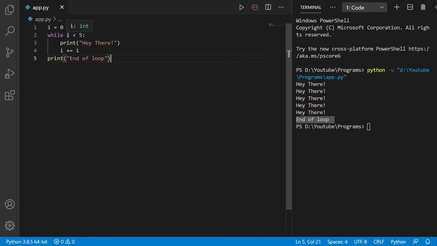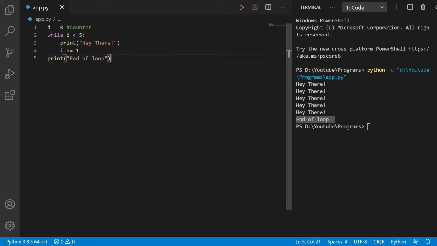Now the value of i is 1. So 1 is less than 5 evaluates to true. This statement is again printed. After this we are incrementing the value of i by 1 again and so on. When the value of i becomes 5, 5 is not less than 5, so the condition evaluates to false and the loop ends here. After this we are printing the statement "end of loop".